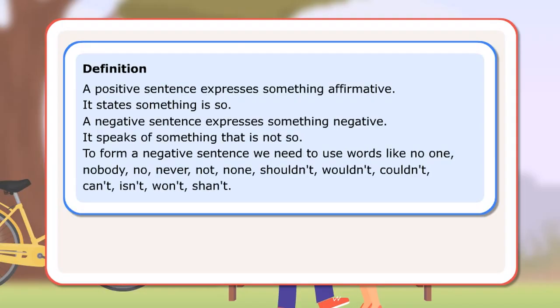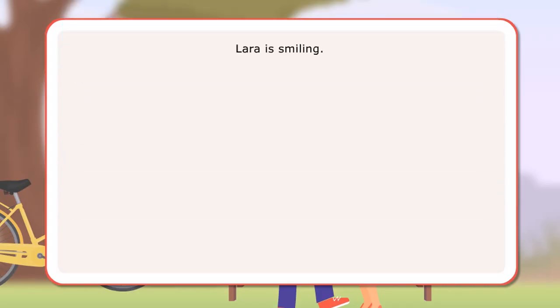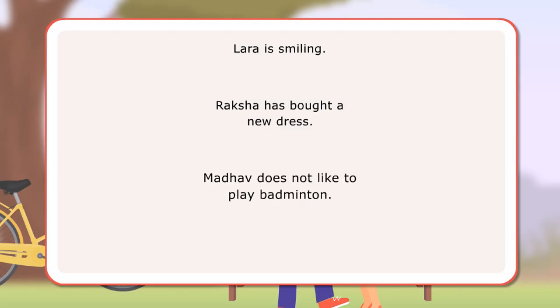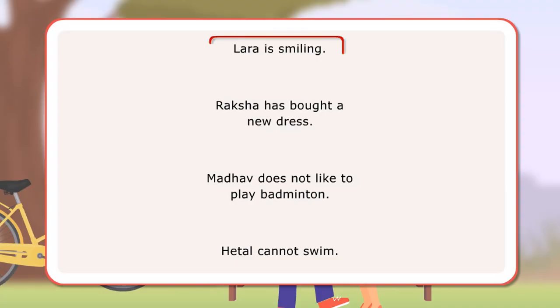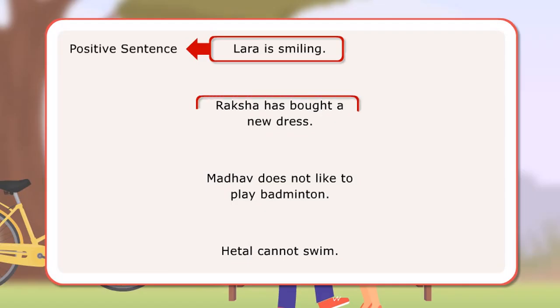Let us look at few sentences. Lara is smiling. Raksha has bought a new dress. Madhav does not like to play badminton. Hetal cannot swim. The first sentence affirms that Lara is smiling, and so is a positive sentence. The next sentence also affirms that Raksha has bought a new dress, and so is a positive sentence.